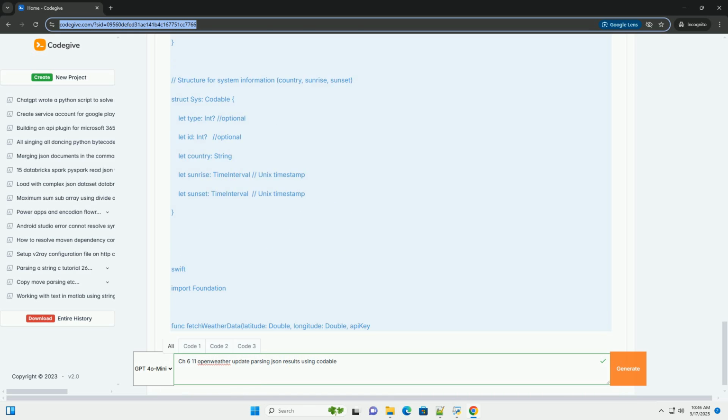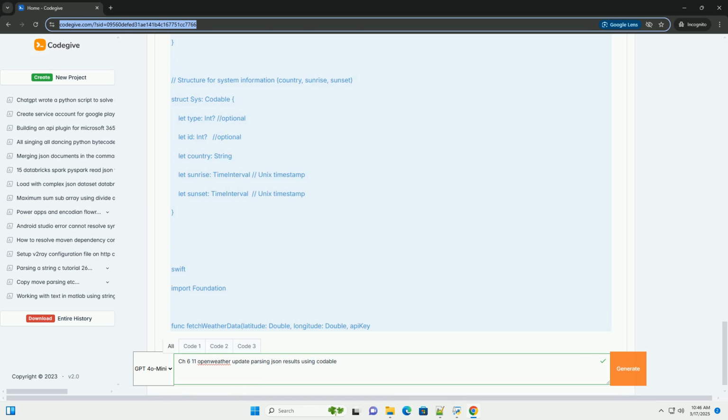Structs versus classes. I've used structs in this example. Structs are value types, which are generally preferred for data models because they are immutable, safer. Classes are reference types. Choose the type that suits your needs. Property names. The property names in your Swift structs should match the keys in the JSON data. If they don't, you'll need to use a CodingKeys enum, shown commented out in the main struct, to map the JSON keys to your Swift property names.